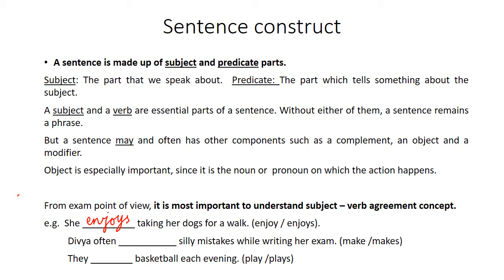Divya often makes silly mistakes while writing her exam. Fill in the blank: what should it be? Make or makes? It should be makes. Divya is the subject and makes is the verb here.